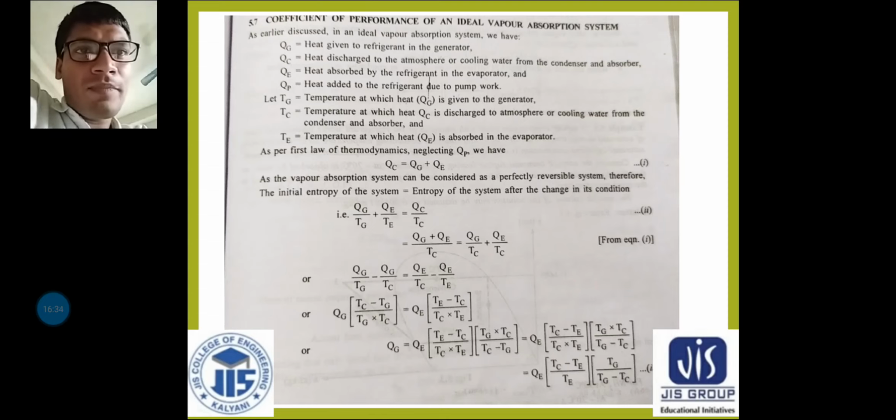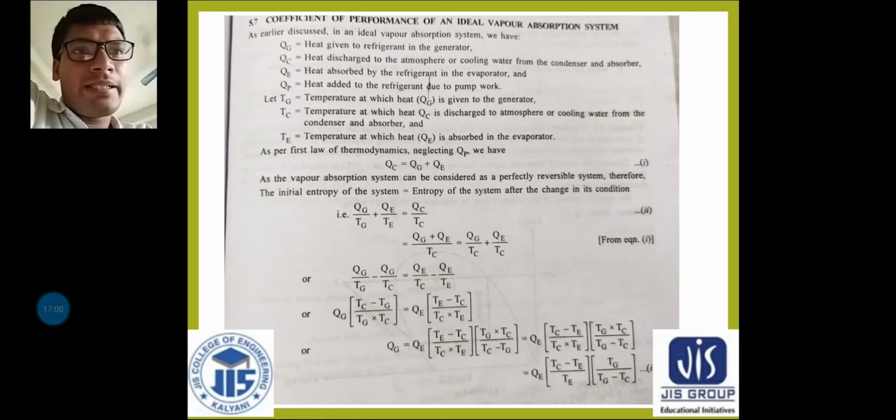Now Tg is the temperature at which the heat QG is given to the generator. Tc is the temperature at which QC is discharged to atmosphere or cooling water from the condenser and absorber, and Te is the temperature at which heat QE is absorbed in the evaporator.